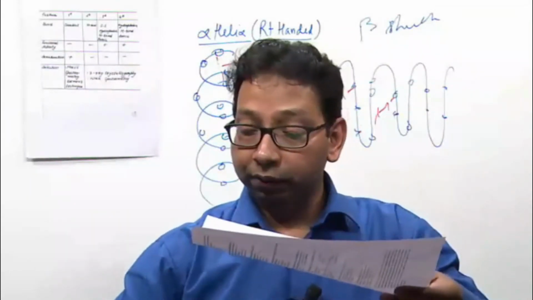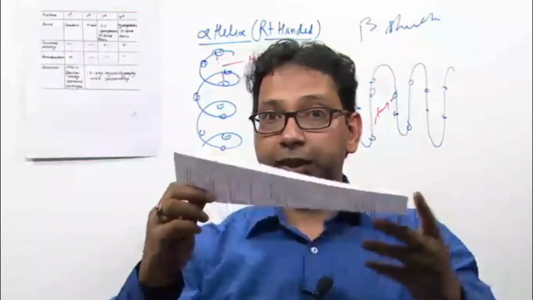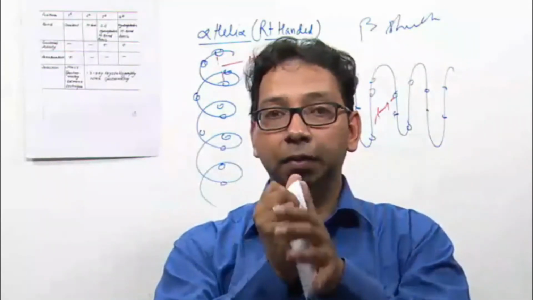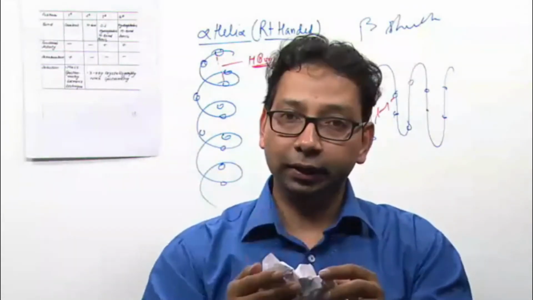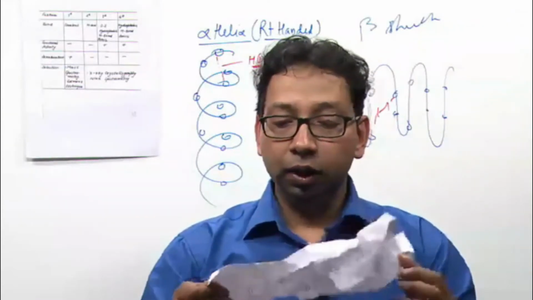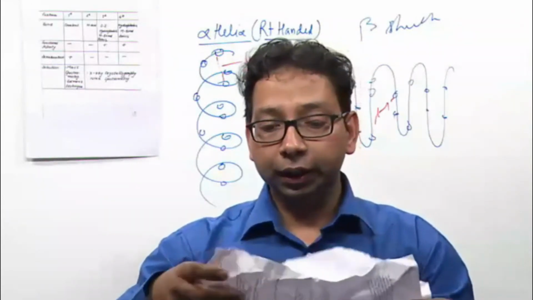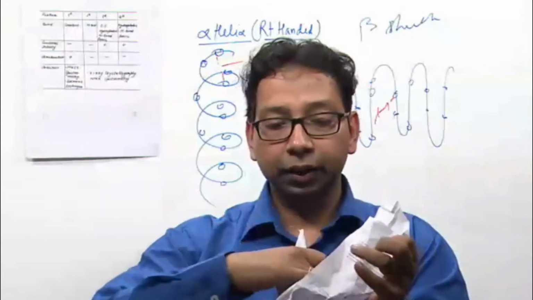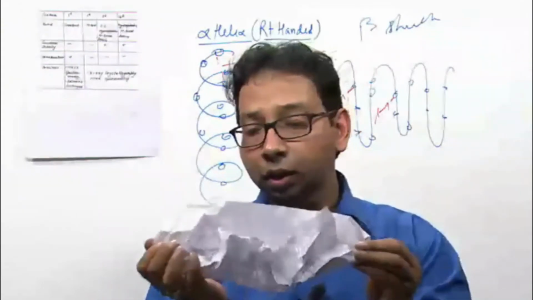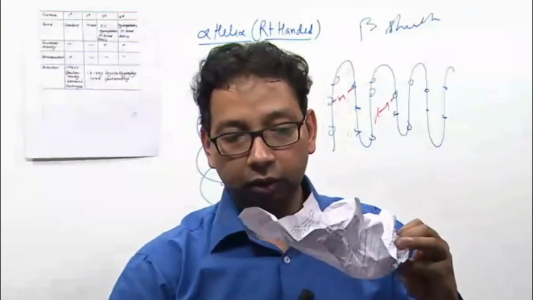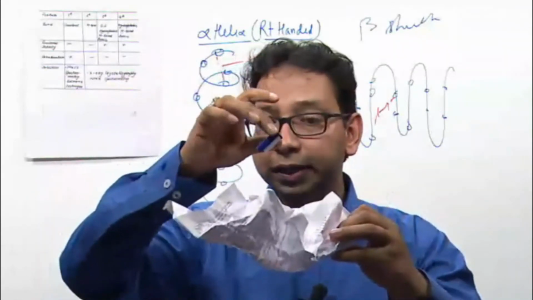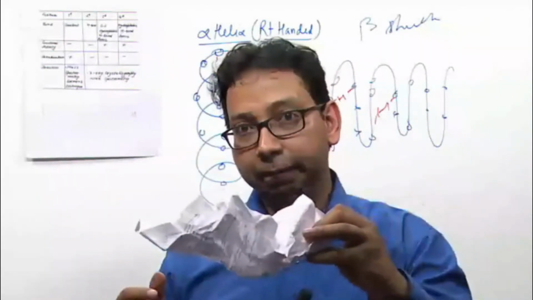But if this secondary structure, beta pleated sheet, folds further randomly, like this, it forms tertiary structure. Now this protein wants to carry this cap, it can easily carry.